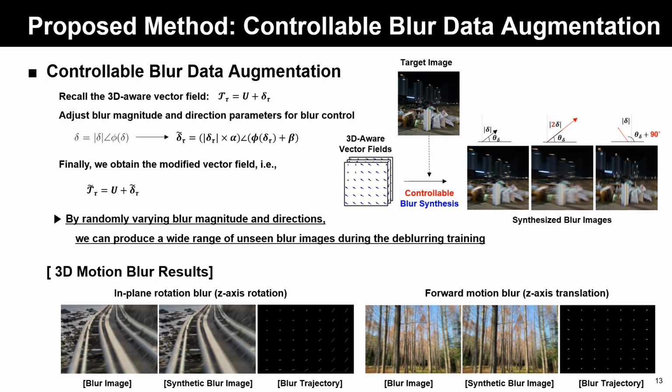After training our blur synthesizer, we can use our blur synthesizer for blur data augmentation during the deblurring training. Specifically, we generate 3D-aware vector fields from any blur image. Then, based on these vector fields, we randomly adjust blur magnitude and direction parameters for blur control. Finally, we apply these modified vector fields to new target images, which ultimately produce a wide range of unseen blur images during the deblurring training. So this enhances the generalization ability of the deblurring model.